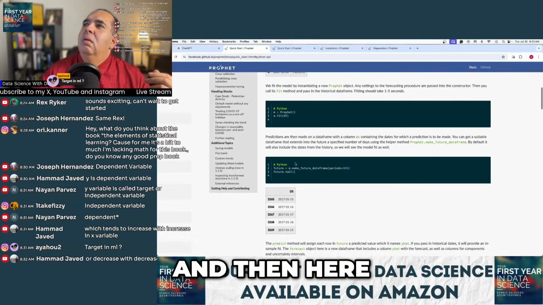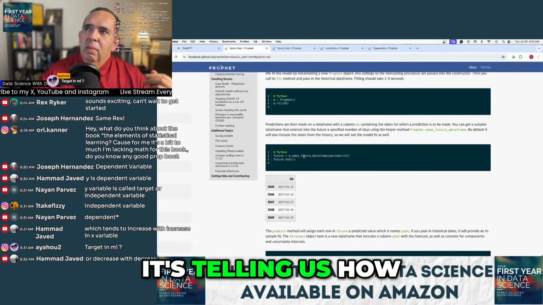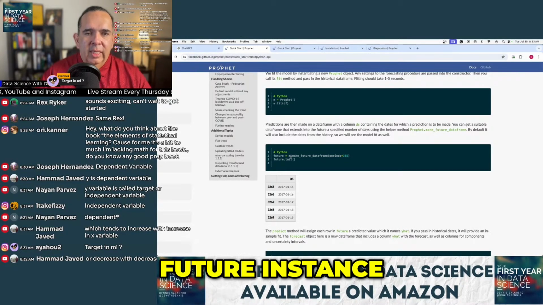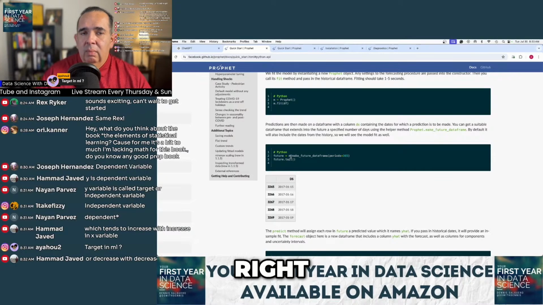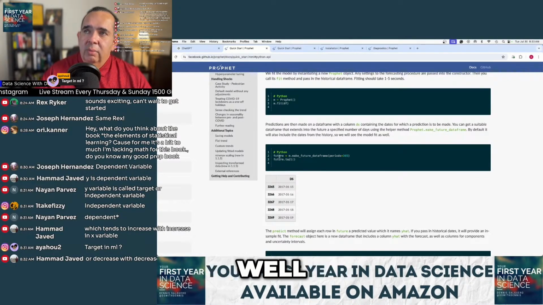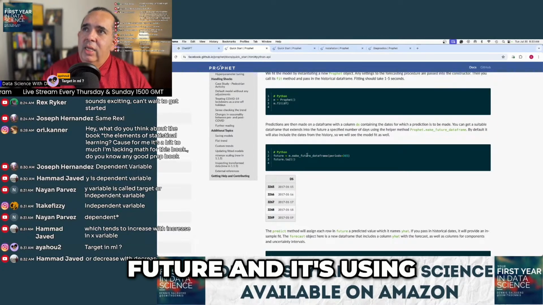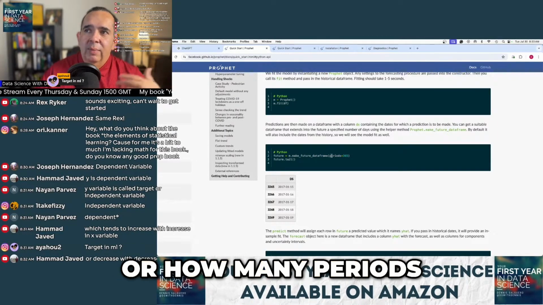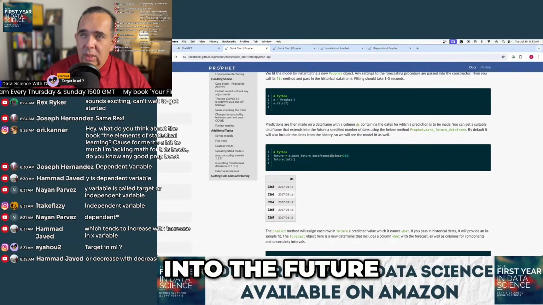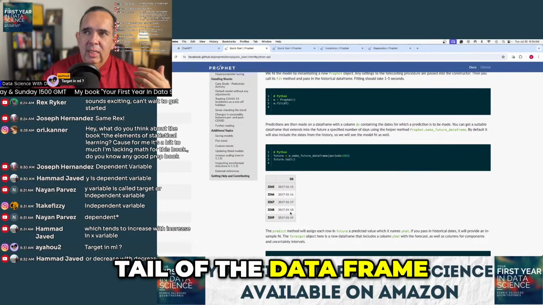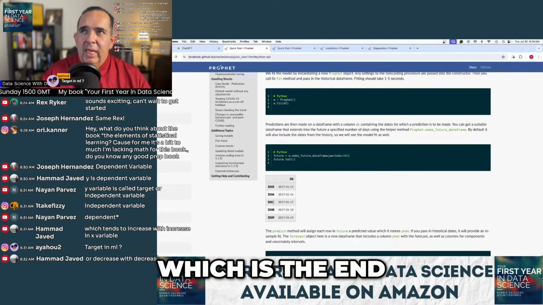And then here, it's telling us how we can do a future instance, a prediction, right? It's setting the variable future, and it's using a method called make future data frame for how many periods you want to predict into the future. And then here you're just printing out the tail, because this returns a data frame, and then you're asking it to show you the tail of the data frame, which is the end of the data frame, right?